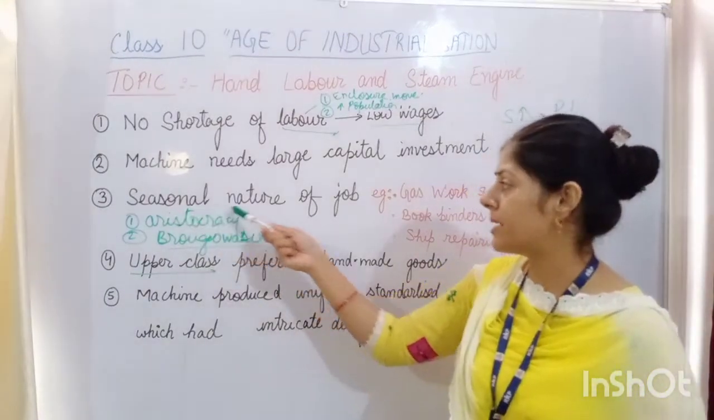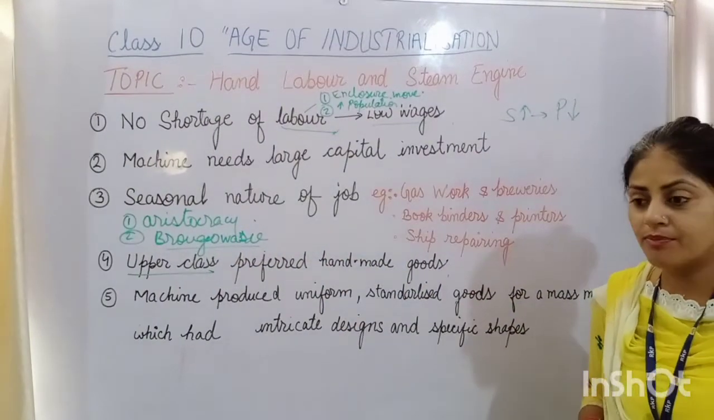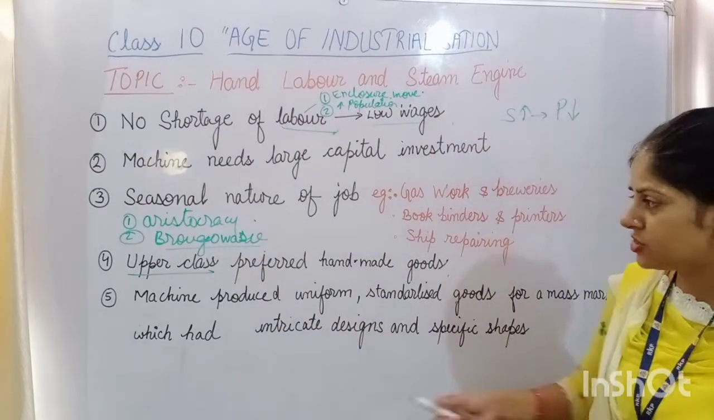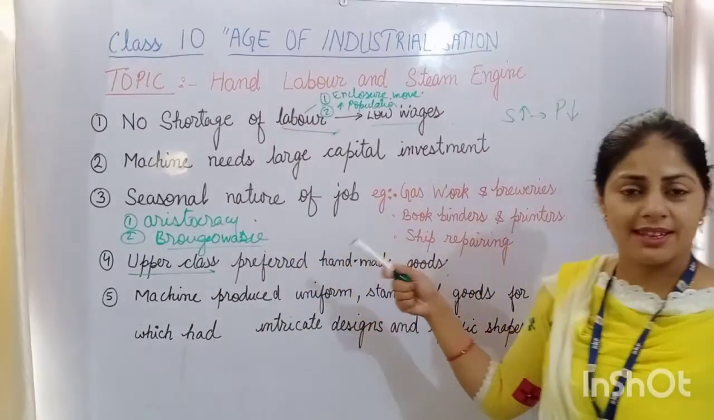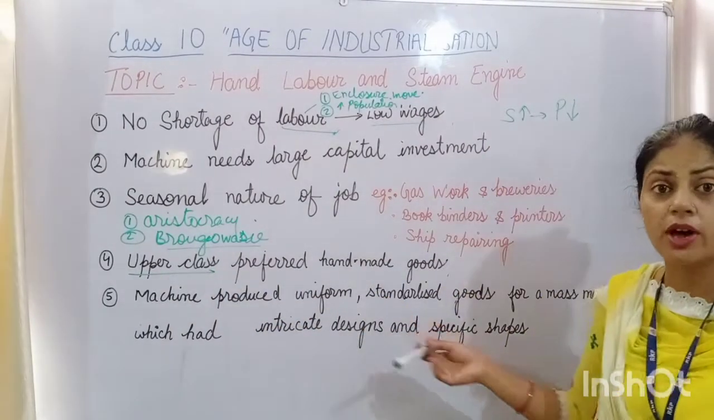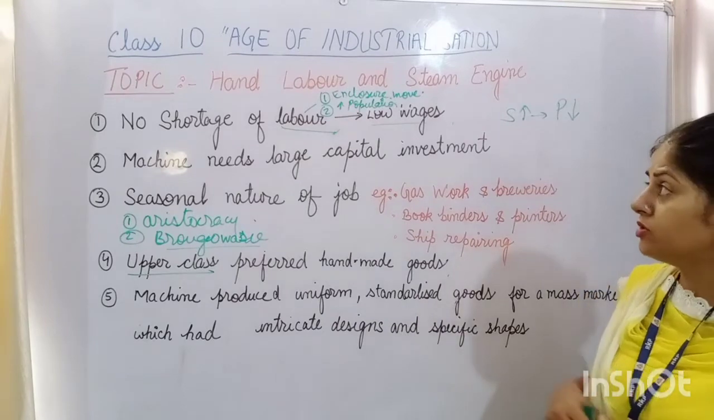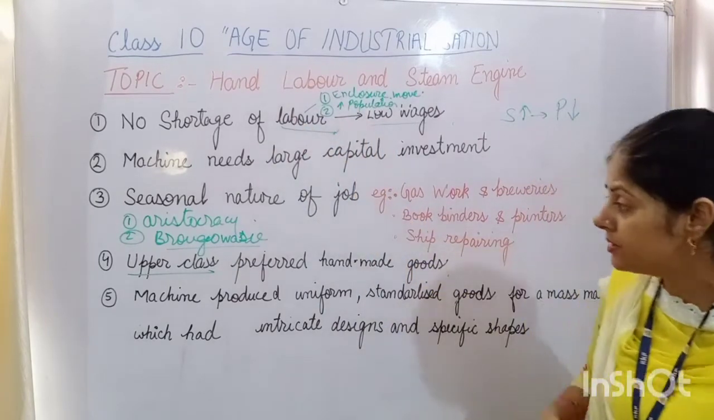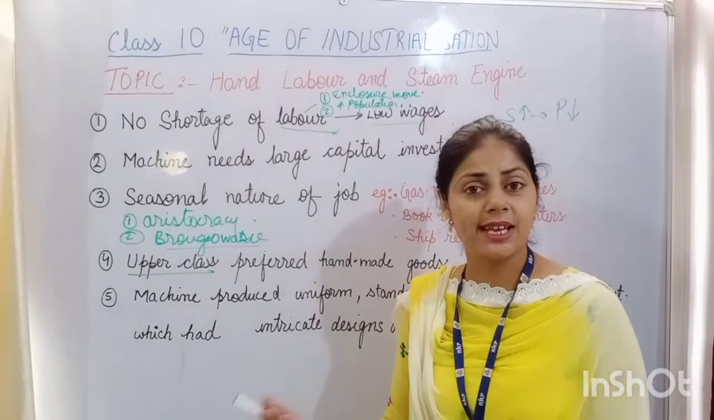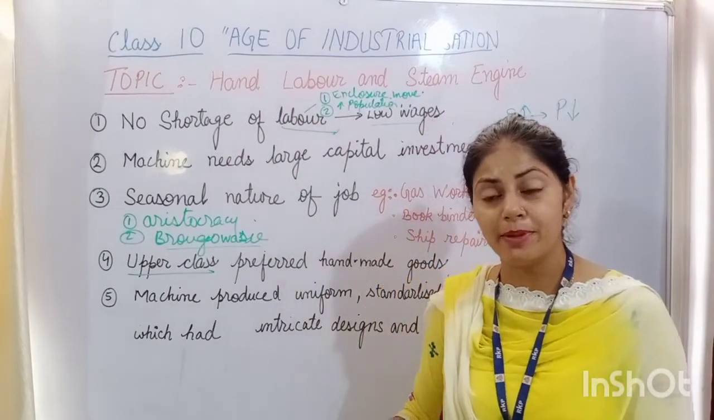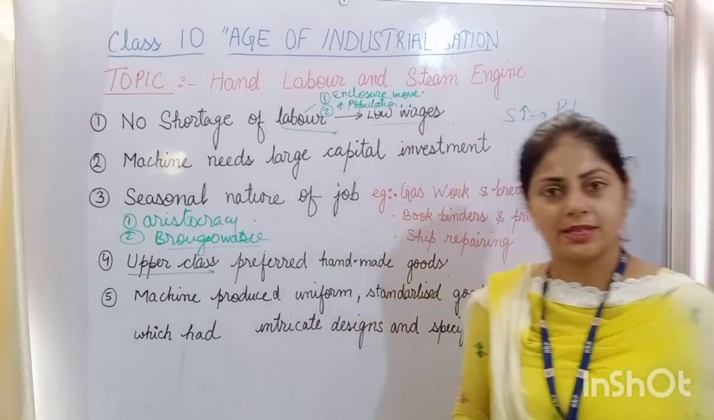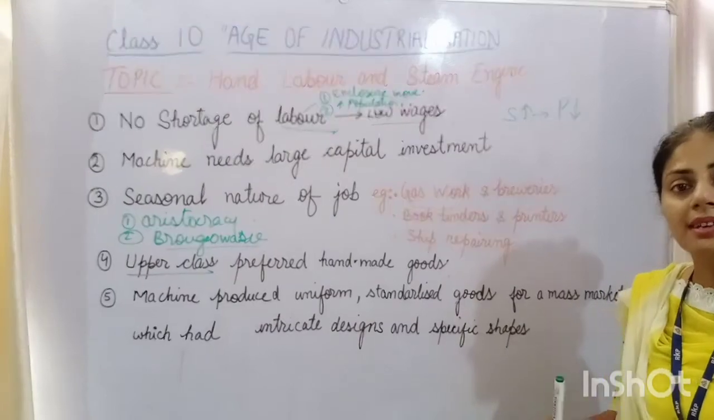Third, there were many seasonal industries in which the industrialists thought that investing so much money was just a wastage. It did not let them earn so much profit. Fourth, the upper class preferred to have handmade products. That's why industrialists also preferred hand labor. And the fifth reason was that machine-made products were so similar and the same in design and all other things, and made for a mass market, for export purposes, not for use in the country.